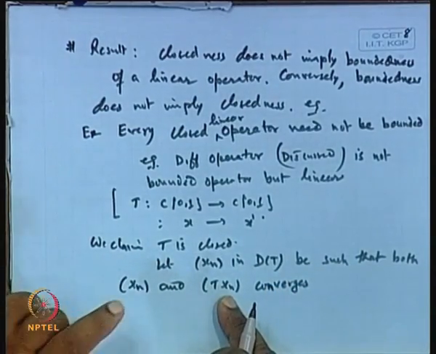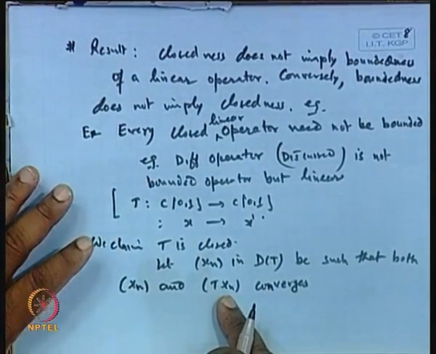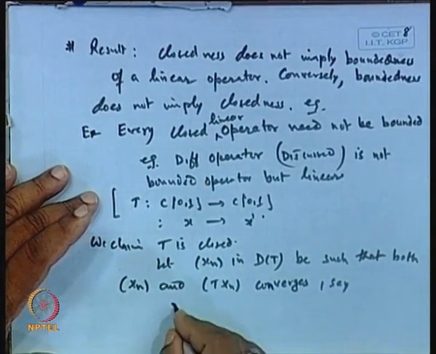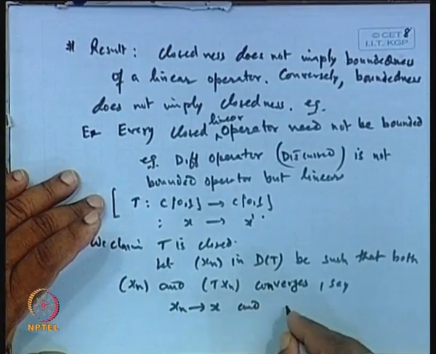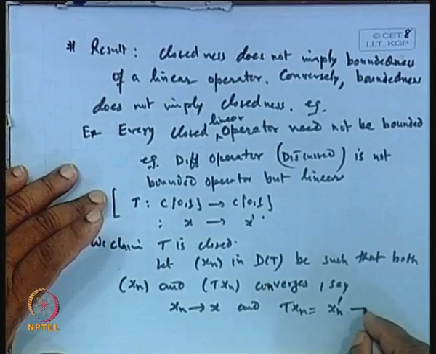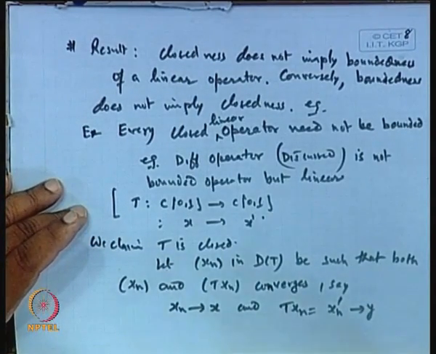T x_n must converge, then only y and x can be related through T x. Say x_n converges to x and T x_n, which is the derivative of x_n, converges to y. Clear?